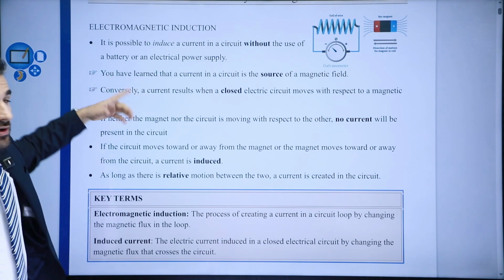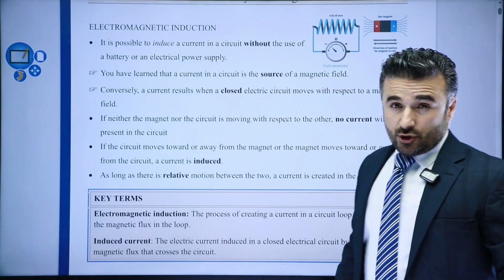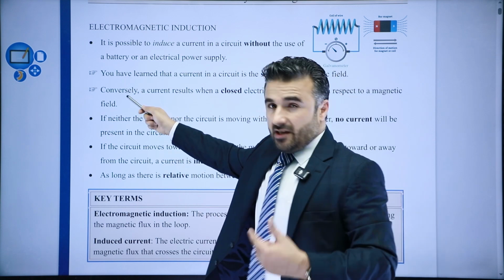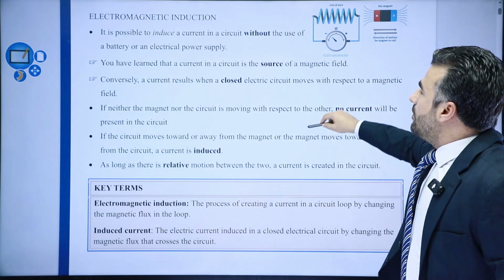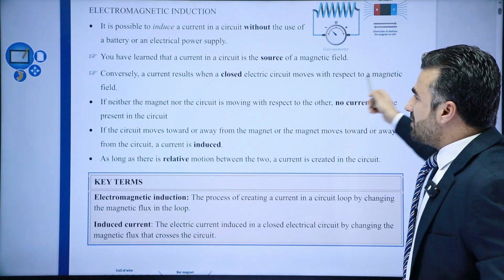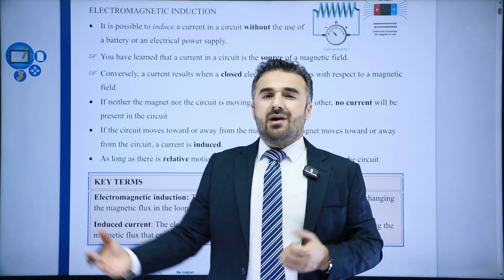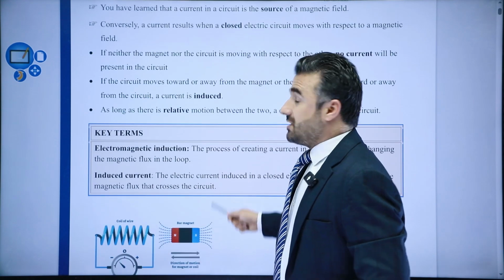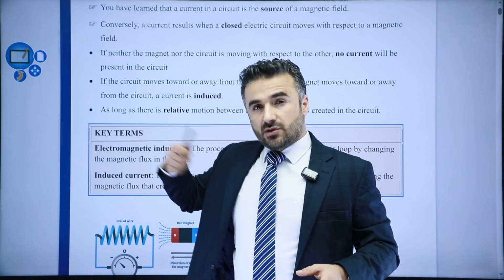Remember, we went through this point. That was chapter 5: electricity is the source of magnetism. Conversely, that is what we have in this unit. A current results when a closed circuit or electric circuit moves with respect to a magnetic field. So as long as there is a relative motion between the magnet and the coil, there will be electromotive force induced. And this electromotive force, if we have a closed circuit, would lead to a current circulation